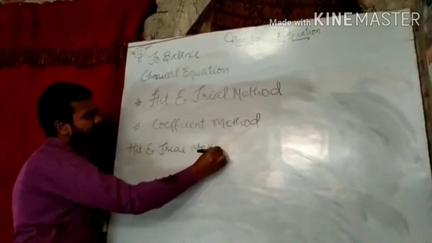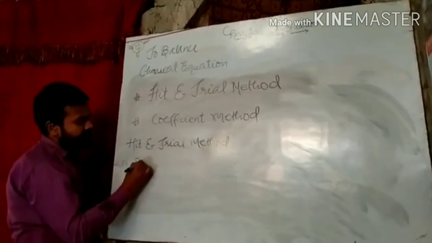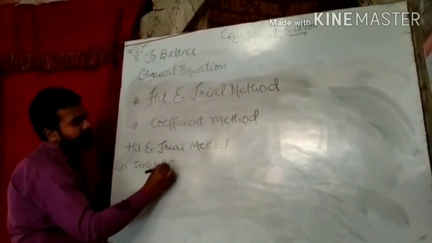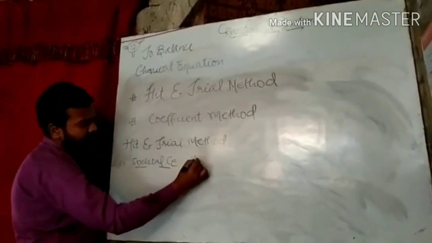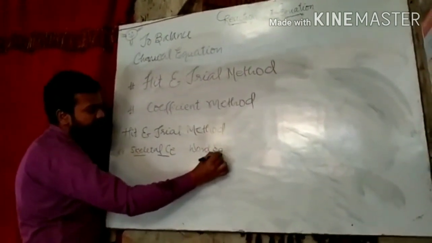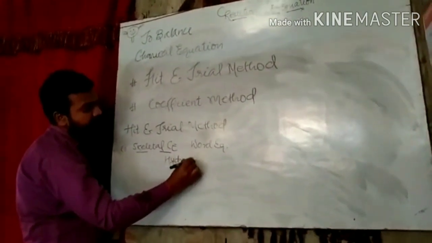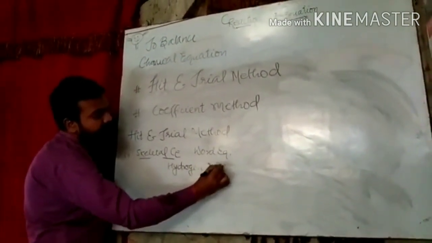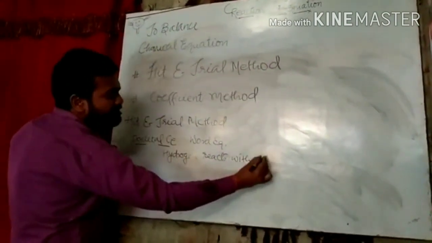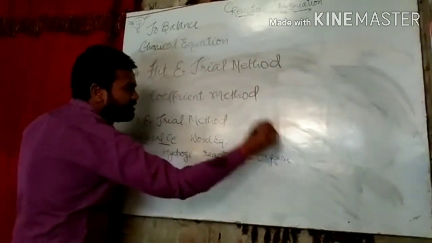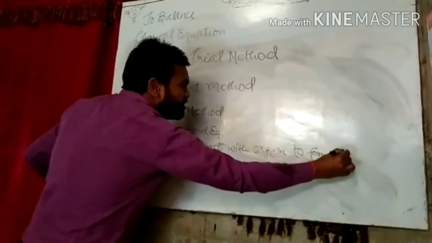First step is the skeletal chemical equation, that is, the word equation. We have to write in word equation. See, hydrogen reacts with oxygen to form water.